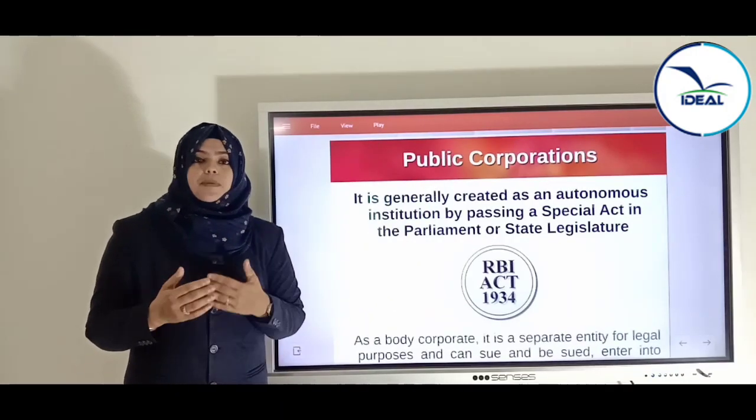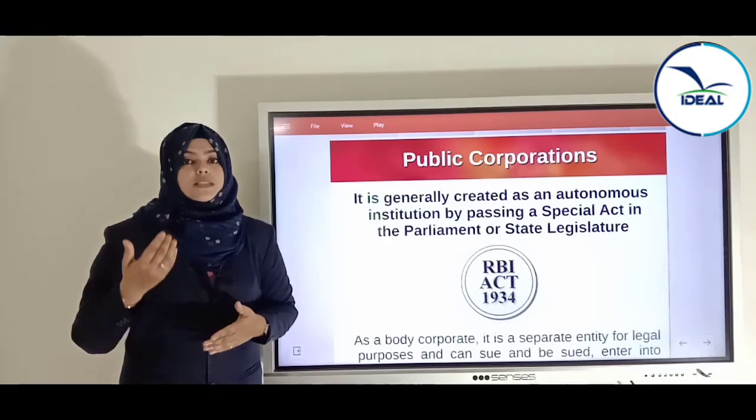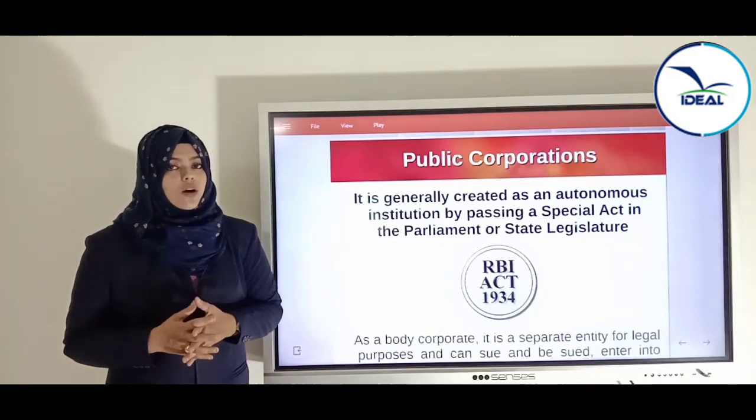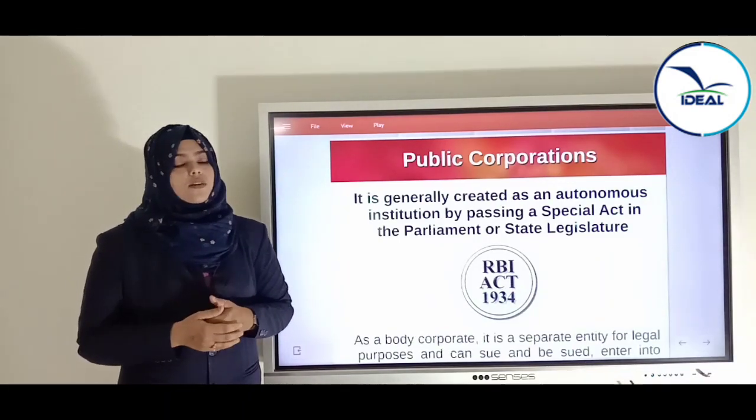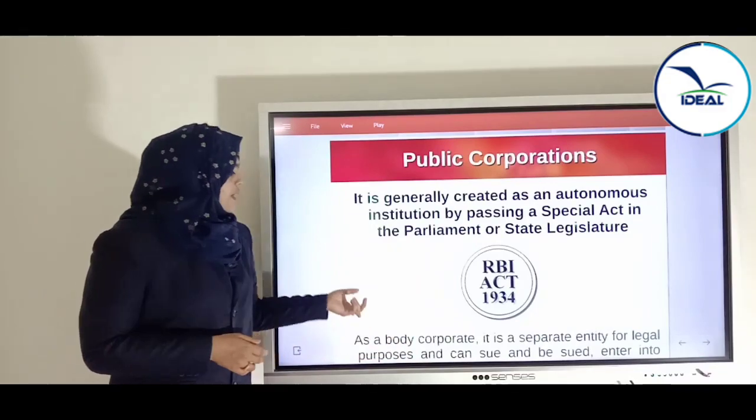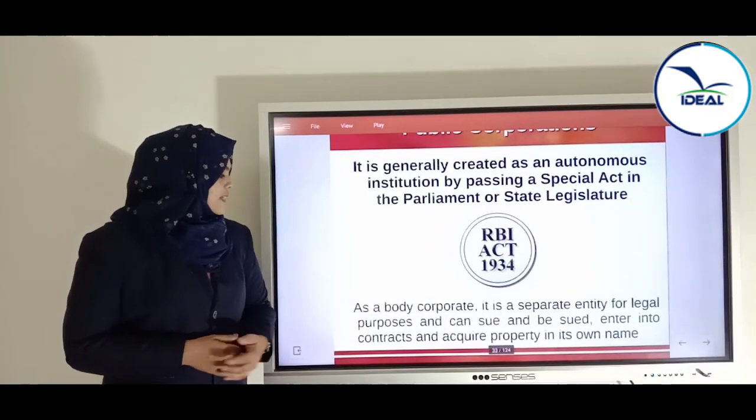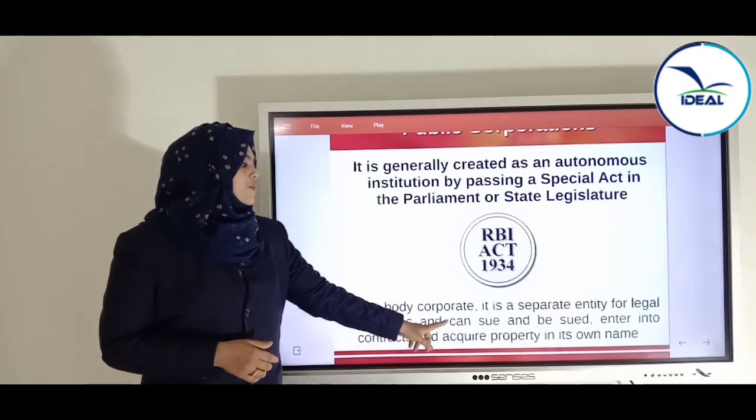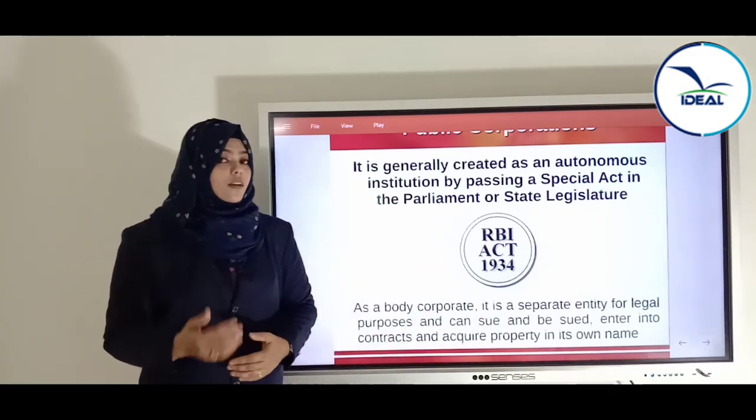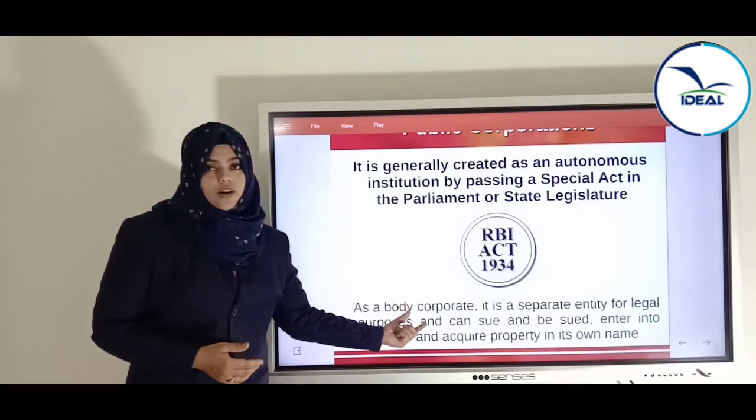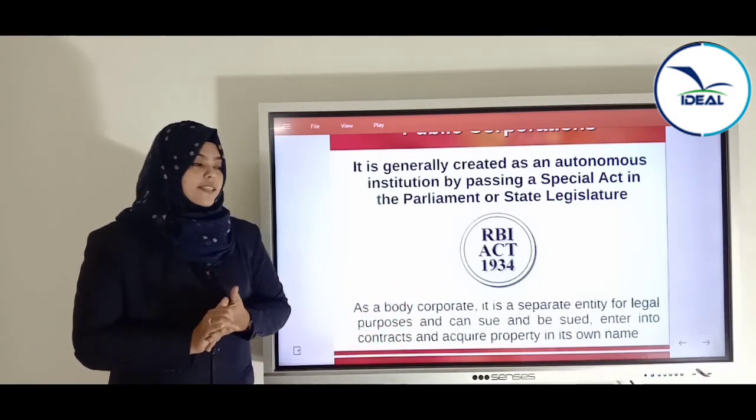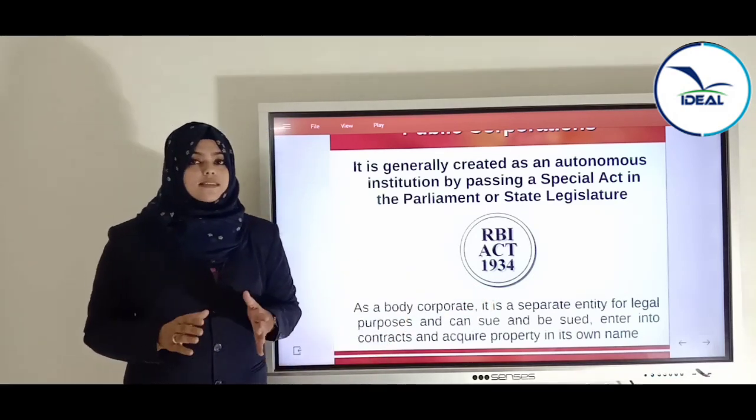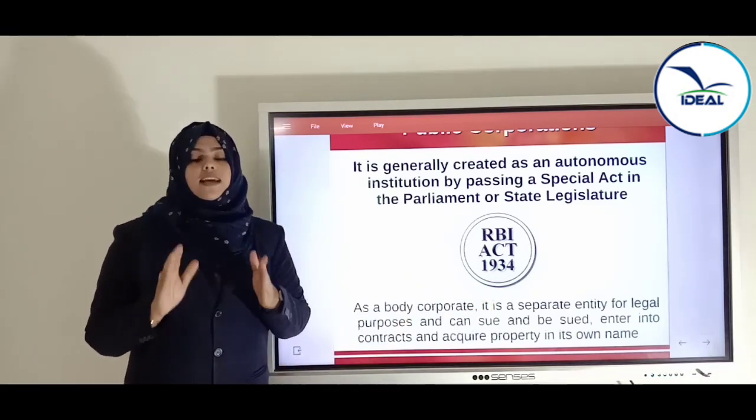By passing a special act, new business enterprises came into existence. These types of business organizations are known as statutory corporations or public corporations. As a body corporate, it is a separate entity for legal purposes and can sue and be sued, enter into contract and acquire property in its own name. That is, as it is a body corporate, it is a separate entity for legal purposes. That is, these organizations have a legal existence.